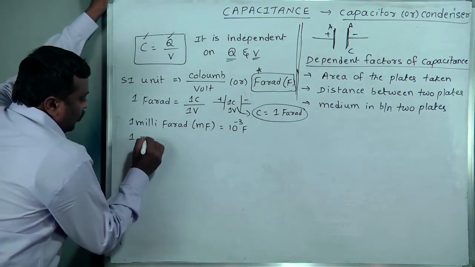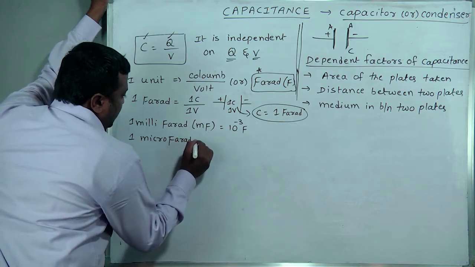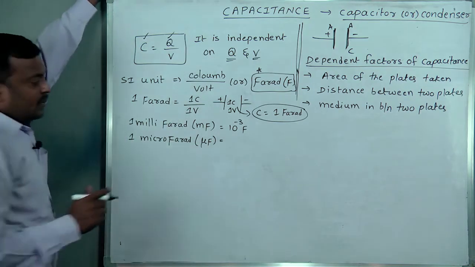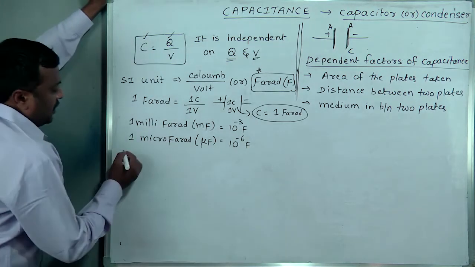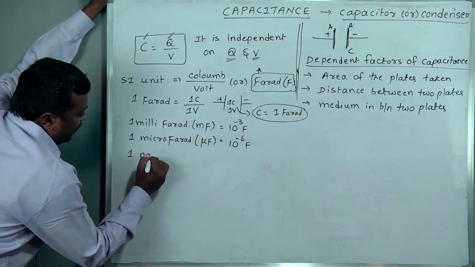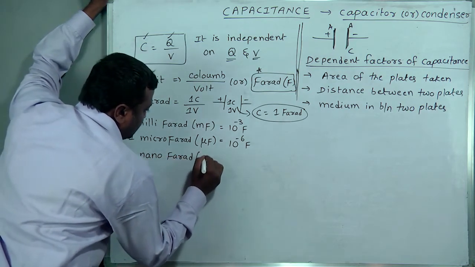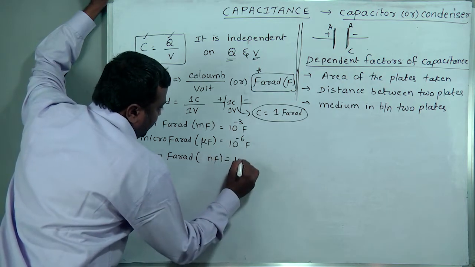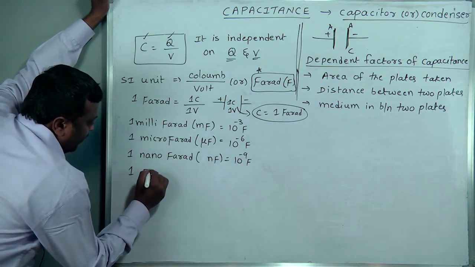Second, 1 microfarad, micro, is 10 to the power minus 6 farad. Remember these symbols, as they are given in the examination. Next, 1 nanofarad, with the symbol small n F, nano is 10 to the power minus 9 farad. Lastly, 1 picofarad.